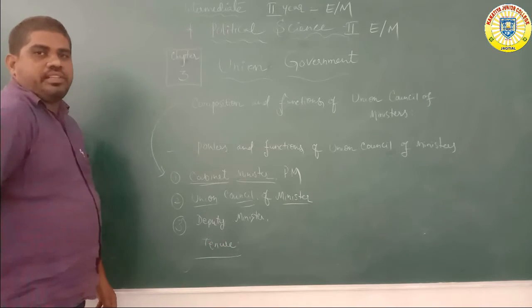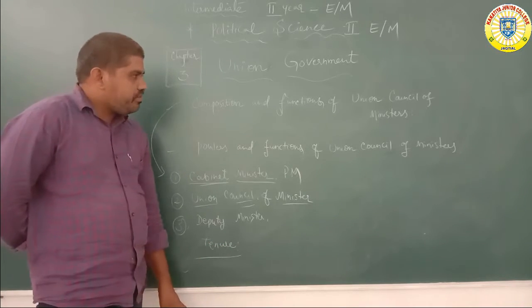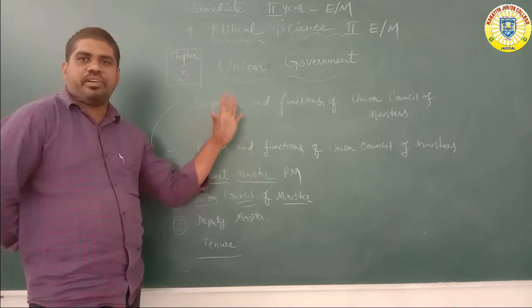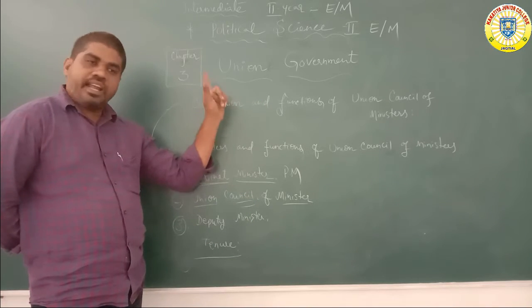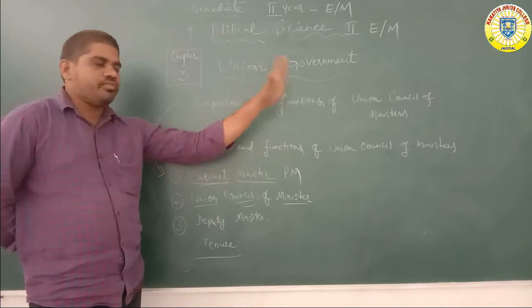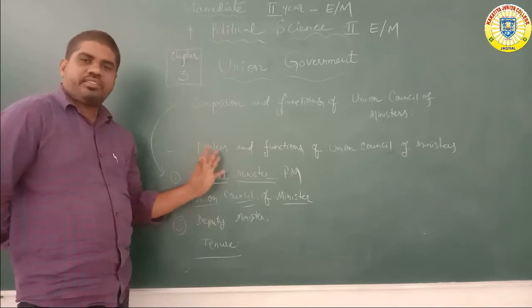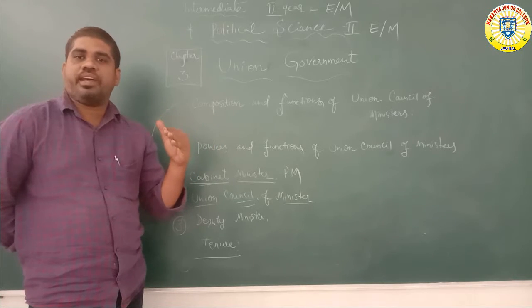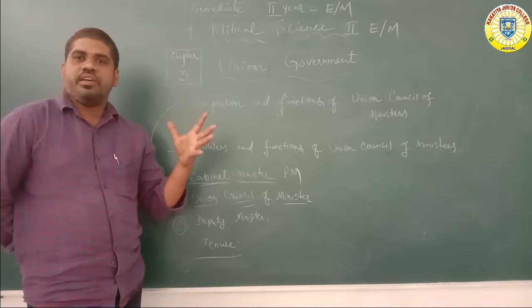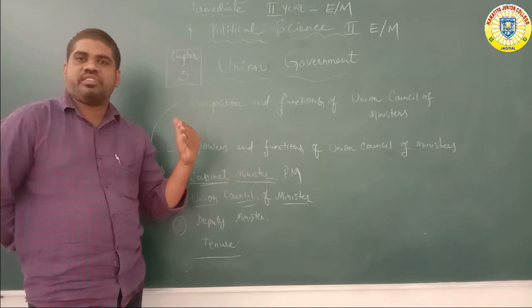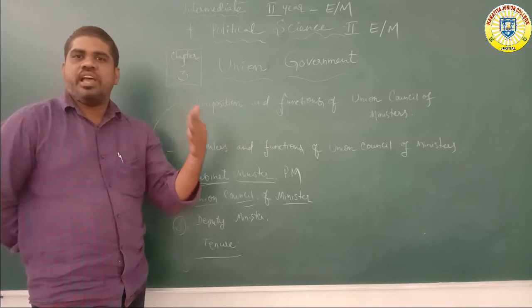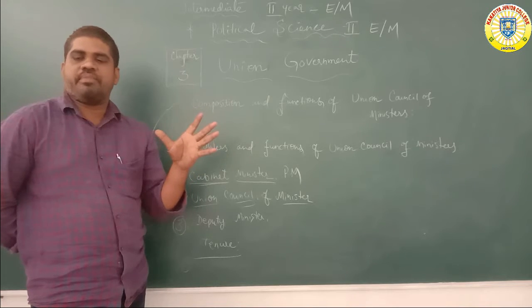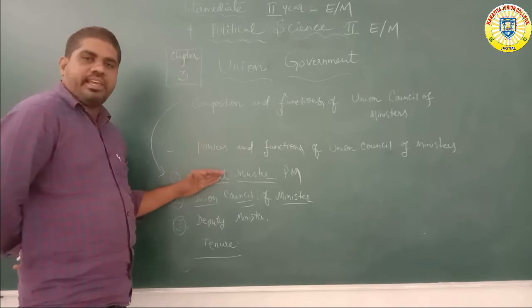These are the main important functions of the Union Council of Ministers. Under the cabinet minister, who is the head? Who is the head of the cabinet? The Prime Minister. The Prime Minister gives advice to the President. The President also sometimes gives suggestions and other remarks to the Prime Minister. So this is mainly the cabinet minister.